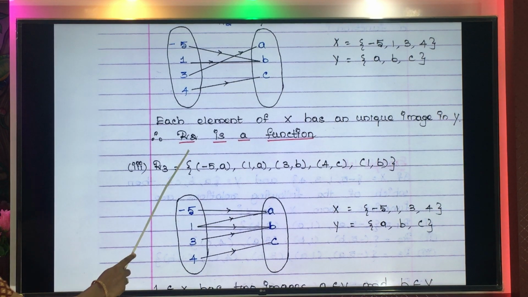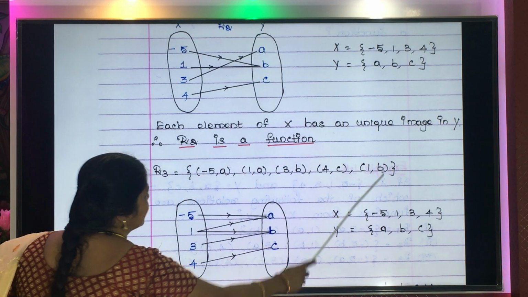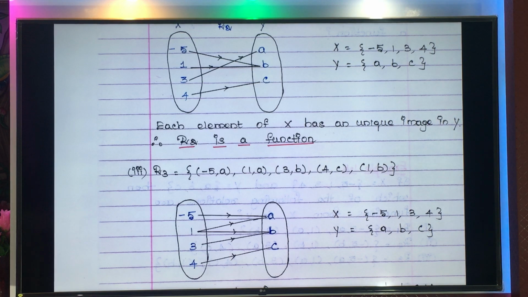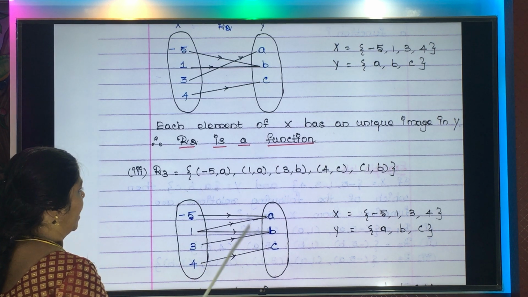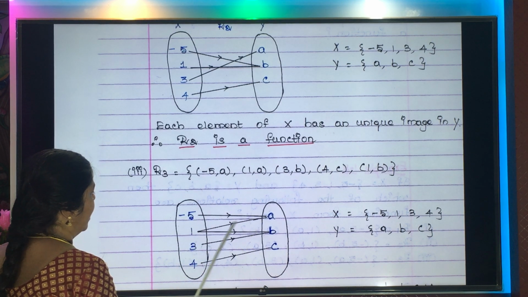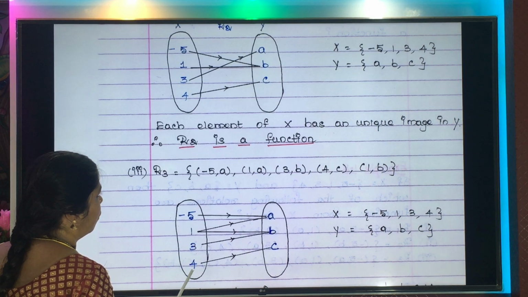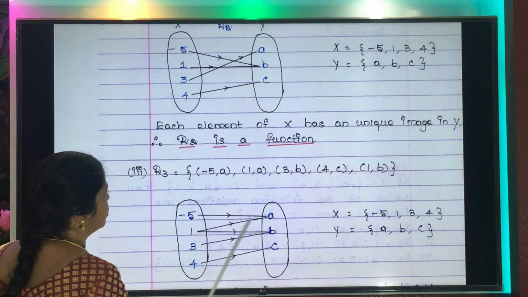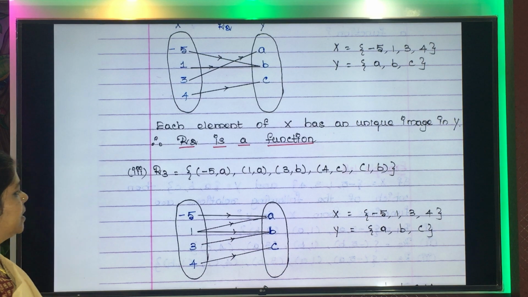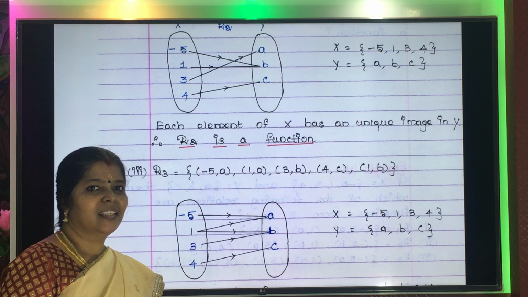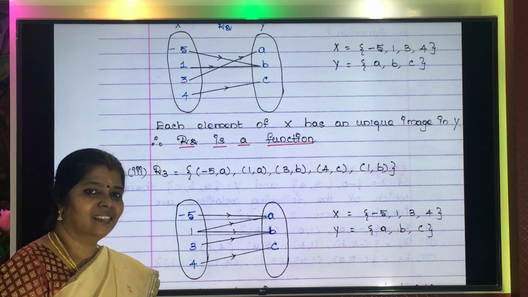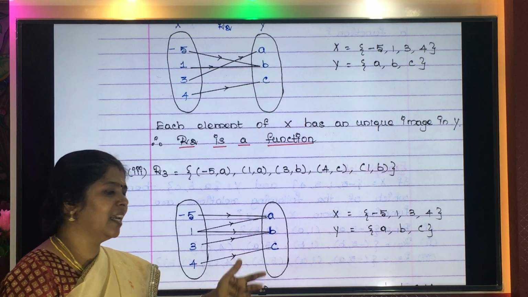Now check and tell me if this is a function or not. Just have a try. -5 is mapped to A, 1 to A, 3 to B, 4 to C, 1 to B. Is this a function? Let us check the first point. Keep your guess until I give the answer.